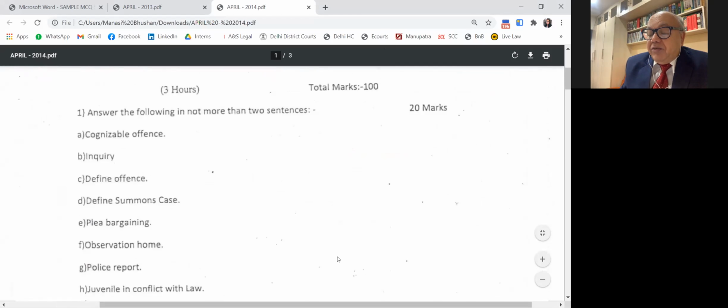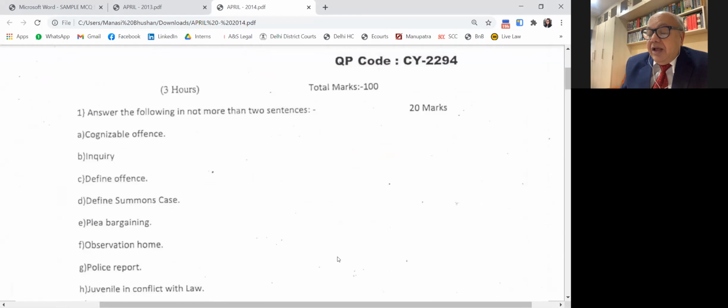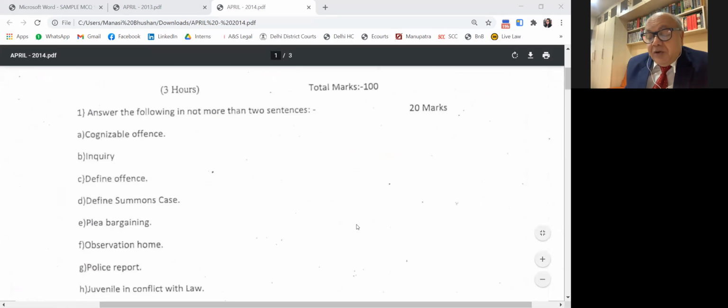Cognizable offense means an offense where a police officer has power to arrest without a warrant. Those powers are exercised in cases under section 41 CRPC, which are the cases where a police officer can arrest; you are given guidelines. Okay, section 2C should be read along with section 41.